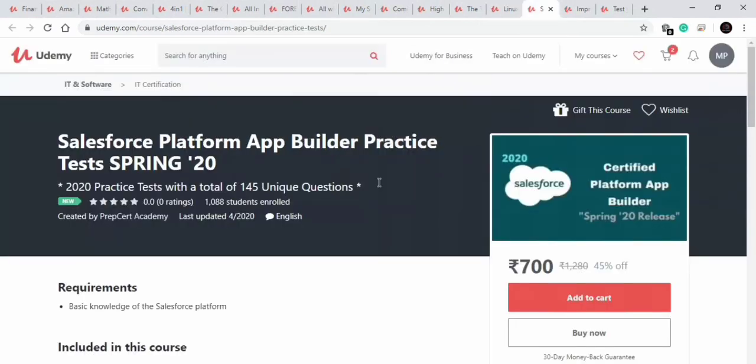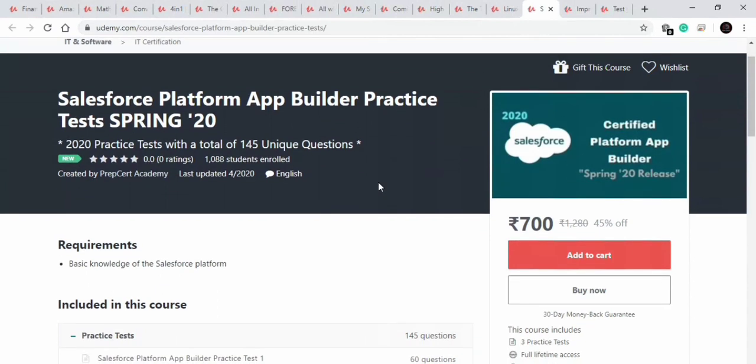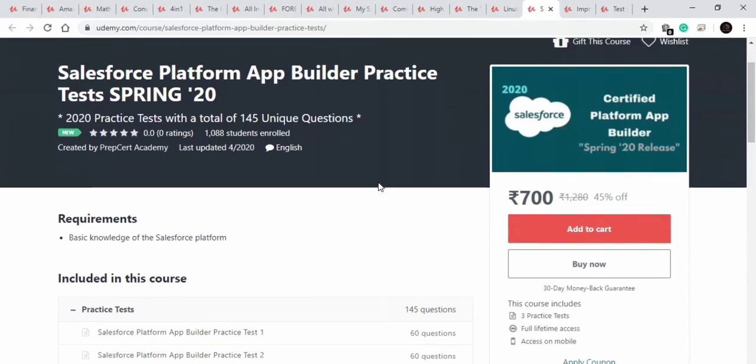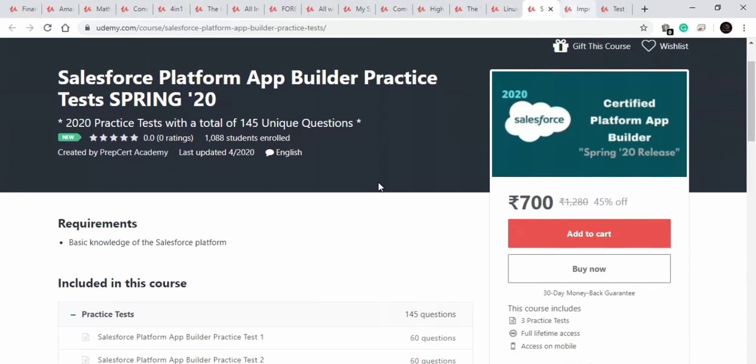Our next course is on Salesforce platform app builder. So this is not available for free right now. This is showing a price right now, so I think the coupon has expired, so I will remove this course and not give the link of this course in the description.